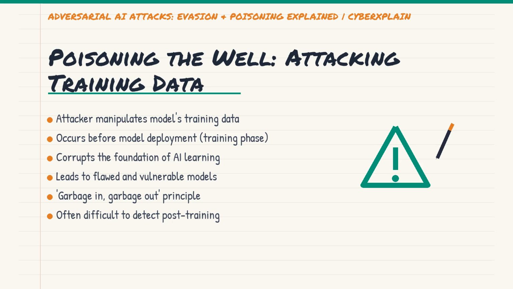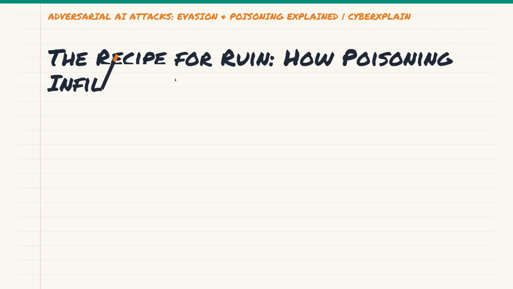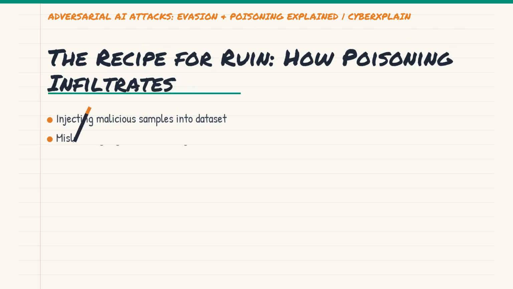The attacker injects malicious or mislabeled data into the training dataset, corrupting the very foundation of the model's learning. If the model learns from bad data, it will inherently develop flaws and vulnerabilities that are much harder to fix later.